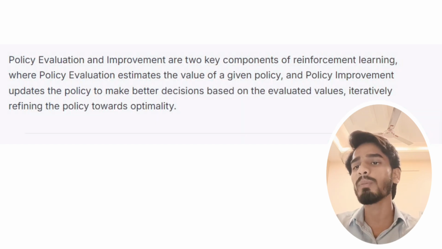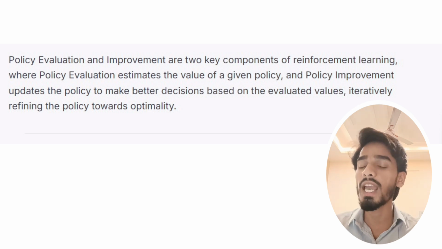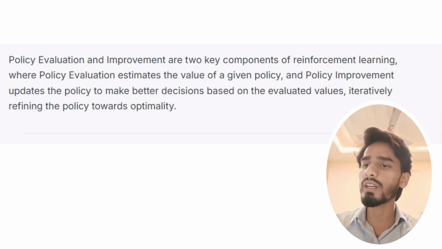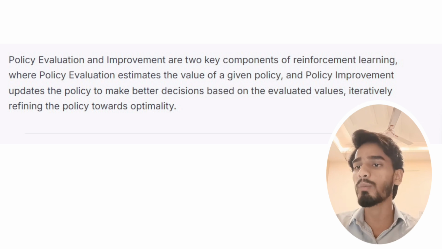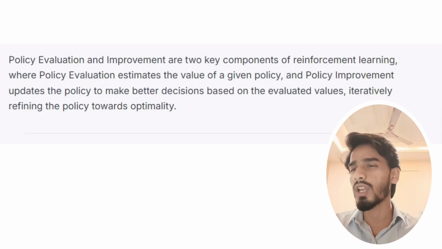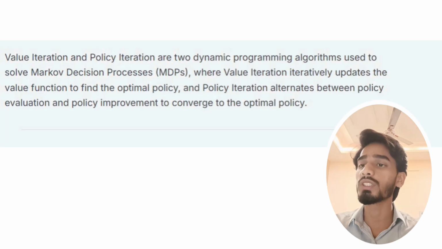Now, what is policy evaluation and improvement? Policy evaluation and improvement are two key components of reinforcement learning, where policy evaluation estimates the value of a given policy, and policy improvement updates the policy to make better decisions based on the evaluated values, iteratively refining the policy towards optimality.